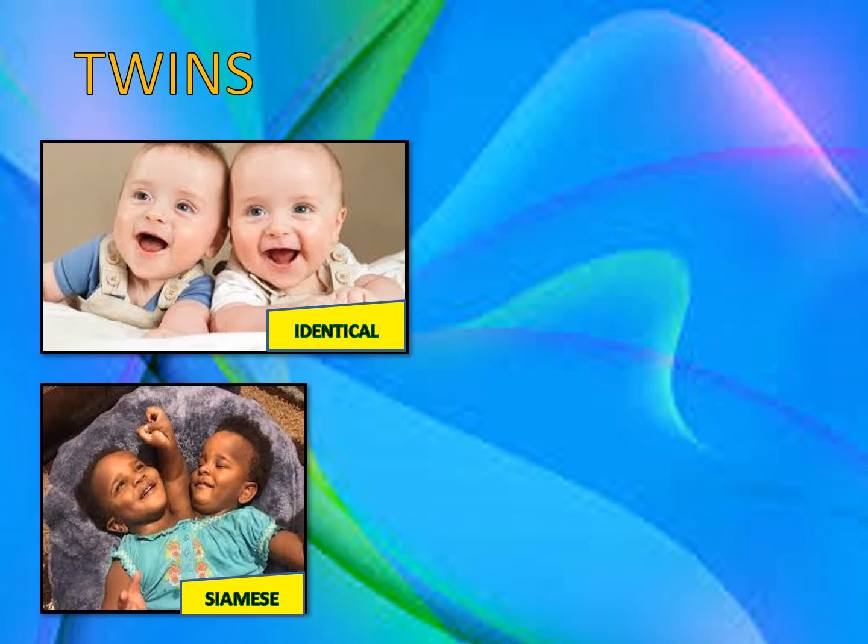You can see they are joined by the body. Some of them are joined at the head, some of them at the hip. Okay, so they are actually monozygotic identical twins, but because during the early stages, that is within 8 days, that zygote did not fully cut away into two different groups of cells, we get the conjoined or Siamese twins.